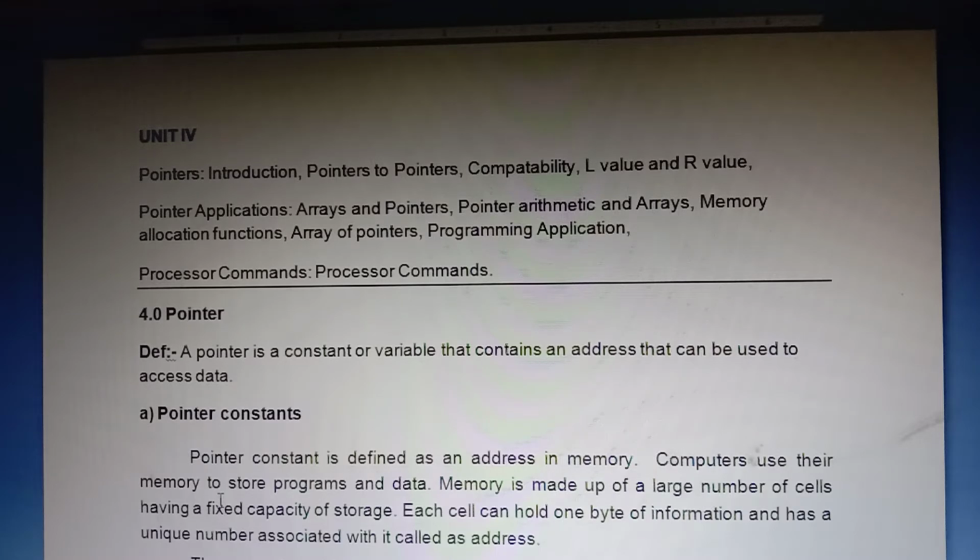So the variable's address always changes. In order to store the variable addresses, we can use pointers.